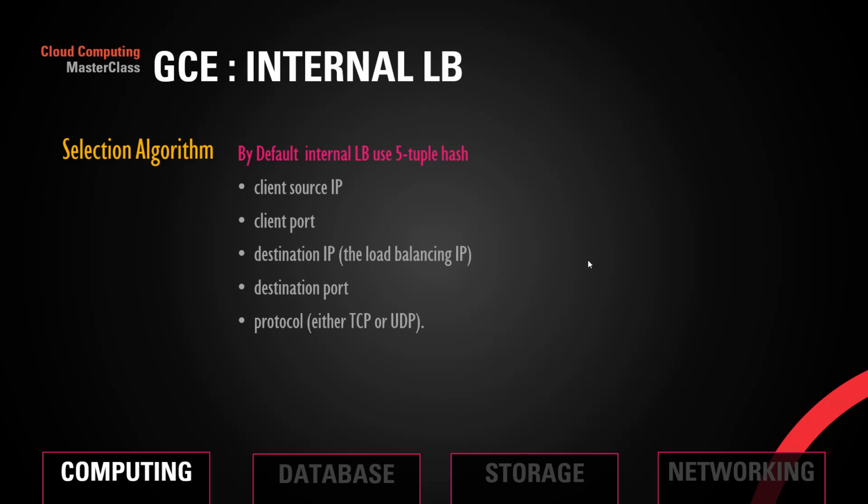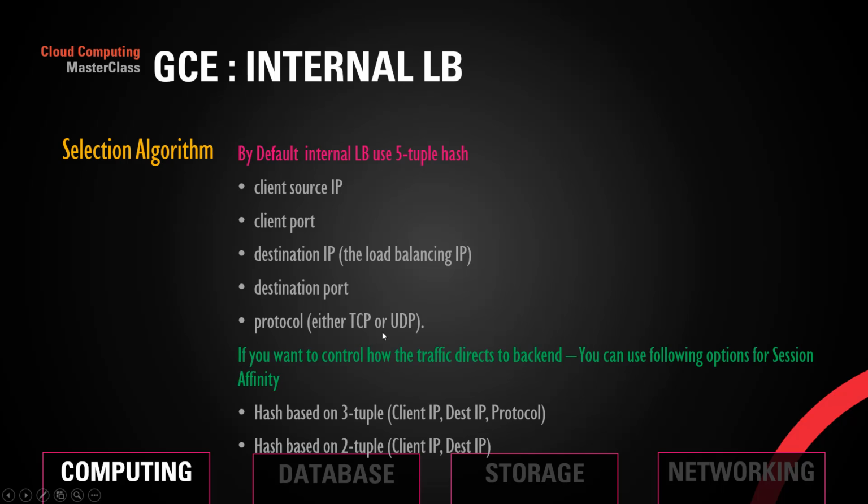Selection algorithm here: by default, internal LB uses a 5 tuple hash. Client IP, client port, destination IP, destination port, and protocol, whether it is TCP or UDP. If you want to control how the traffic is directed to the backend, you can use the following affinity: hash 3 tuple and hash 2 tuple. Client IP, destination IP, and protocol, or just client IP and destination IP.